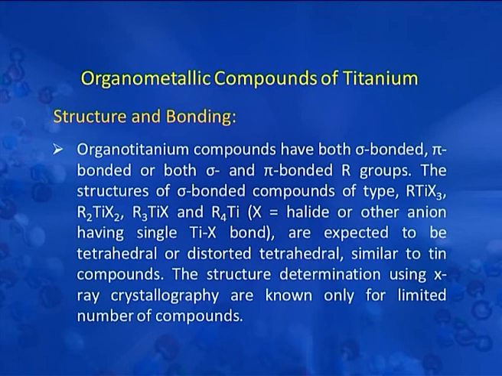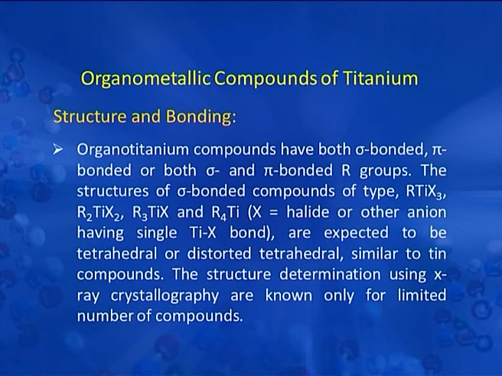Let us see the structure and bonding in these compounds. Organotitanium compounds have sigma bonded as well as pi bonded, or both sigma and pi bonded R groups. The structures of sigma bonded compounds of type R-TiX3, R2-TiX2, R3-TiX and R4-Ti, having single Ti-X bonds, are expected to be tetrahedral or distorted tetrahedral, similar to tin compounds.